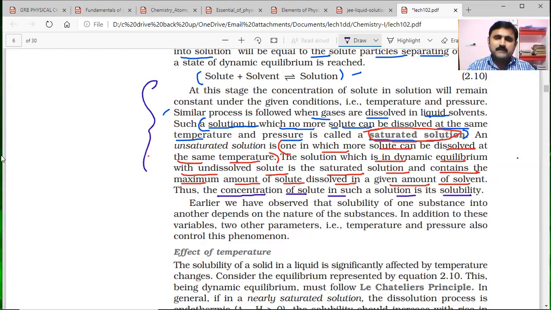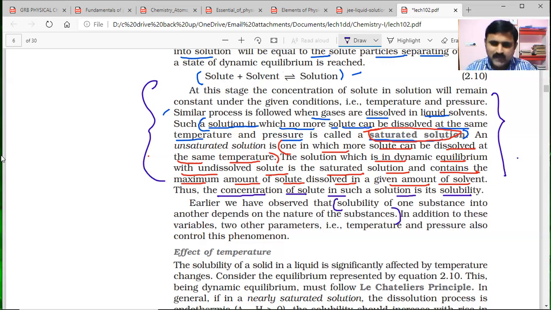So this whole paragraph is most important from the examination point of view, to understand solubility in the beginning of this solutions concept. Earlier they told that solubility of one substance in another depends on the nature of the substances, that means solute and solvent.